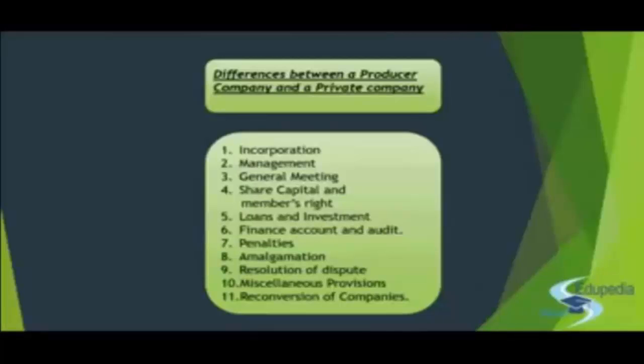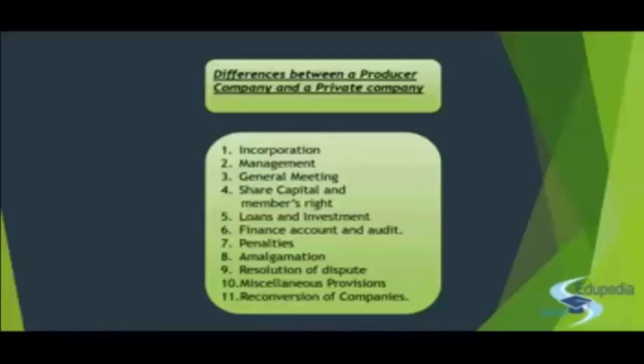As I already told you, the provisions mentioned in section 581 will remain applicable on the producer company, and they have an overriding effect on other laws. But if there is a specific topic that section 581 fails to cover, or there is no specific provision in section 581, then you will have to refer to the respective law, and whatever is given in that law relating to that particular provision will be applicable.